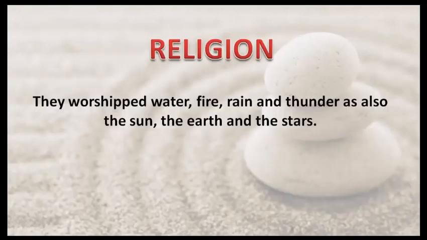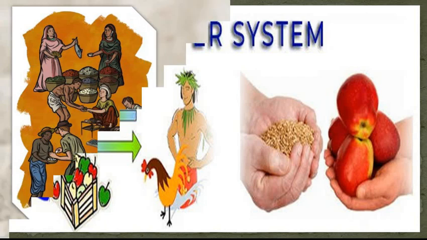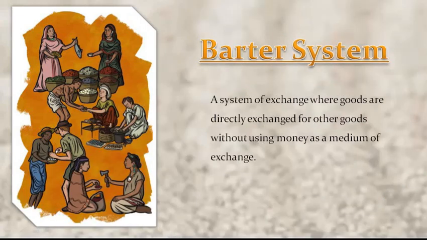They worshipped water, fire, rain, and thunder, as also the sun, the earth, and the stars. Barter system was in the trend for exchanging goods in this age. Barter system is a system of exchange where goods are directly exchanged for other goods without using money as a medium of exchange. So children, this video presentation was all about Paleolithic, Mesolithic and Neolithic age.